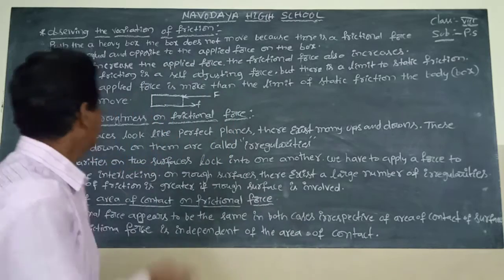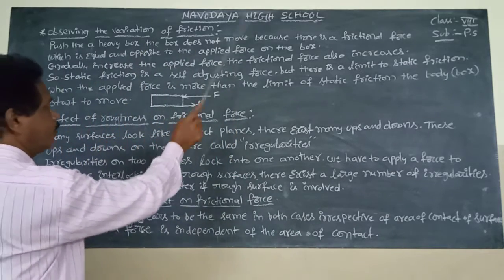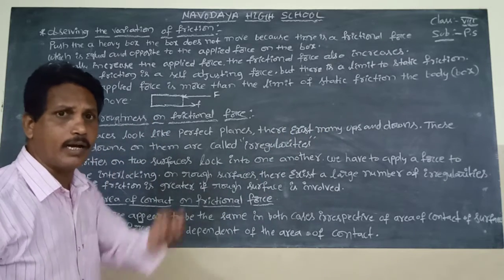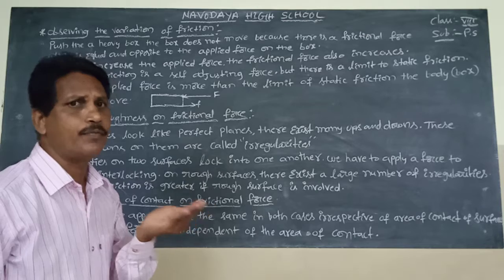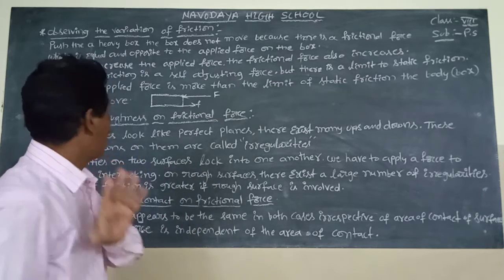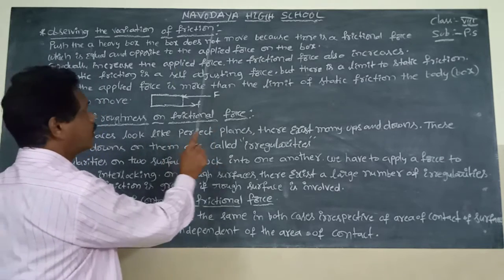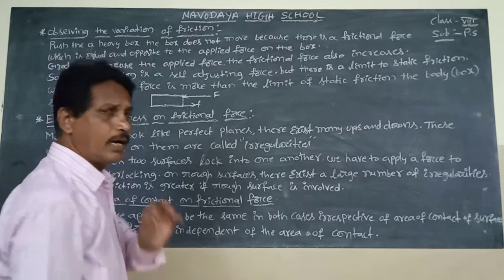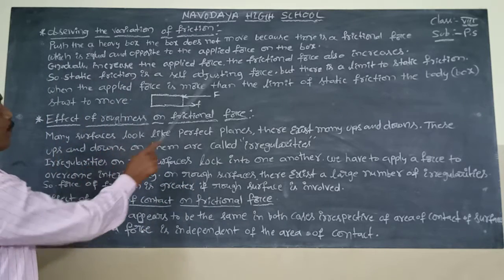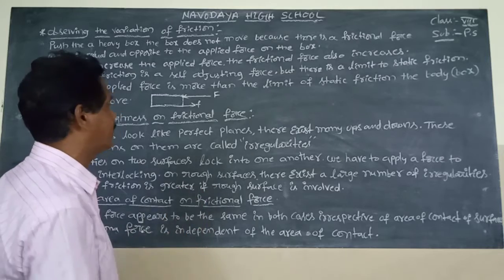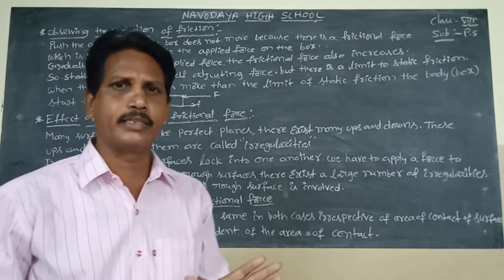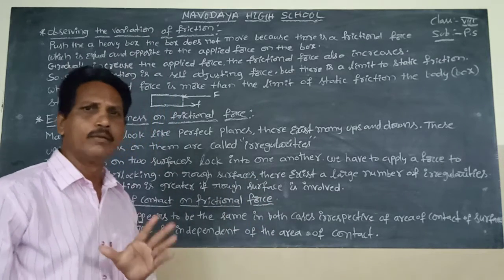Okay, students. Again, push a heavy box. The box does not move because the frictional force between the surface of the wooden box and the surface of the floor and the applied force by the boy are both equal. In the second case, gradually increase the applied force by the boy. The frictional force between the surface of the wooden box and the surface of the floor also increases.